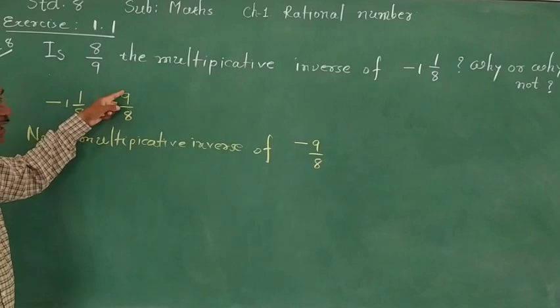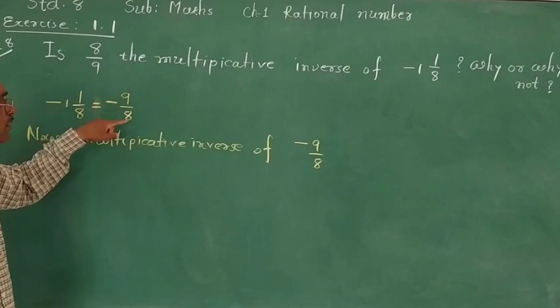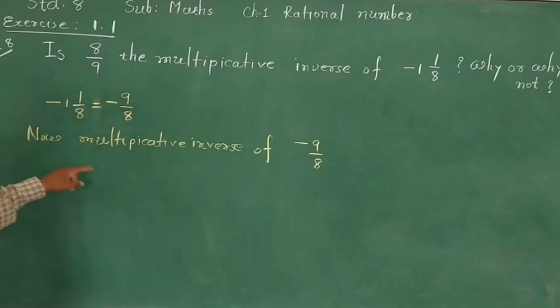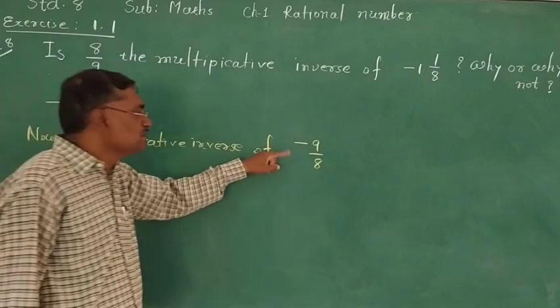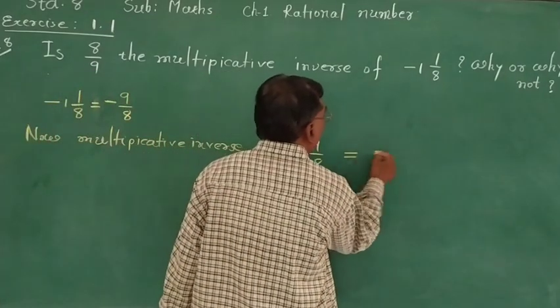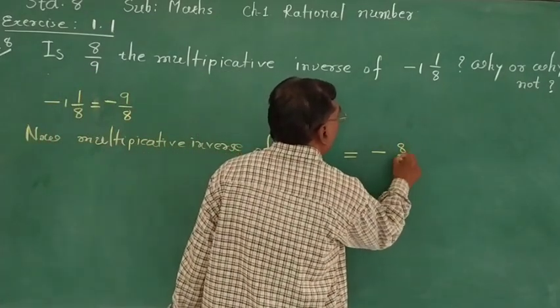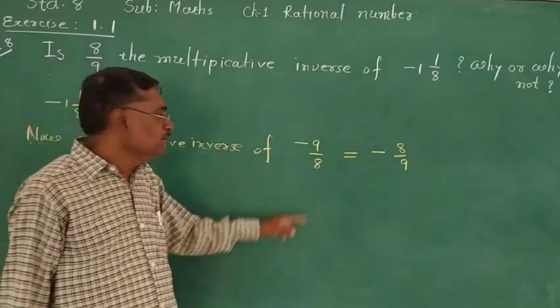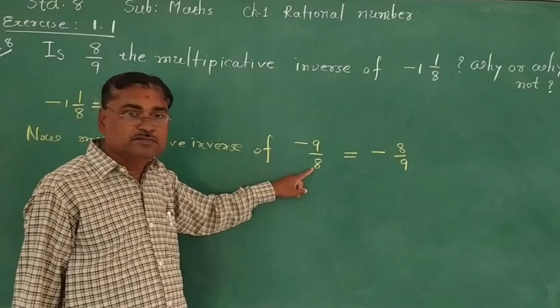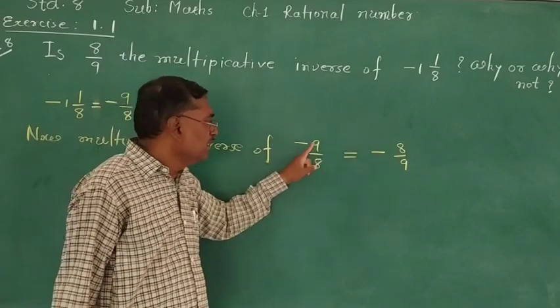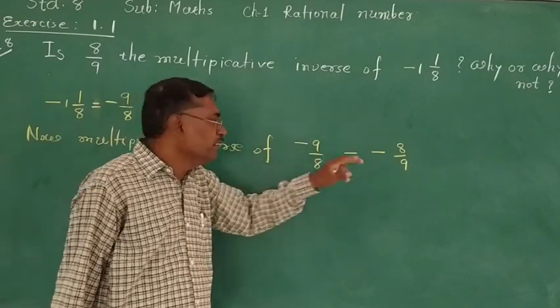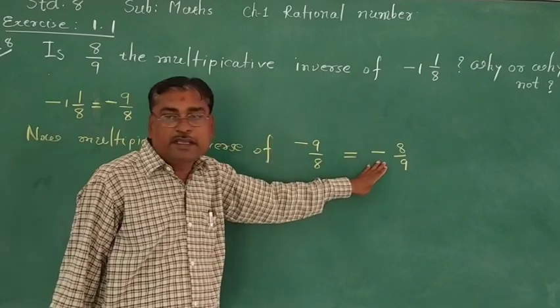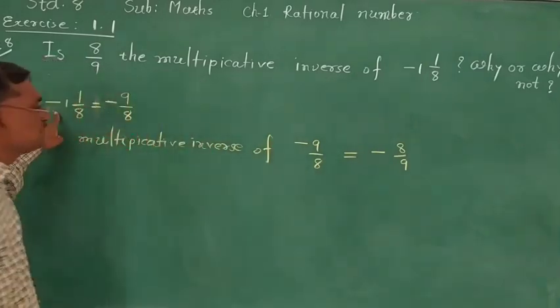The denominator becomes the numerator, and the numerator becomes the denominator. So the multiplicative inverse of minus 9 upon 8 is equal to minus 8 upon 9. This is the multiplicative inverse of this number.